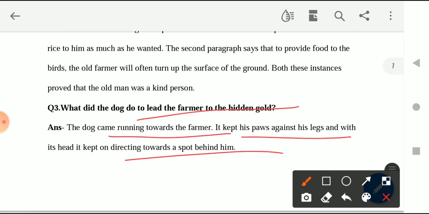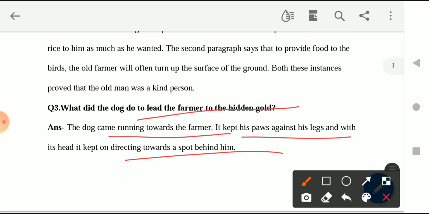So this is the thing that the dog did, so that he could lead the farmer to the place where the gold was. Okay, and also at that time, the farmer thought that the dog is doing this because the dog wants to play. So he was taking it as a normal playful thing, but then he realized that maybe he wants to dig the place because there is a piece of bone, so that the dog wants to eat.